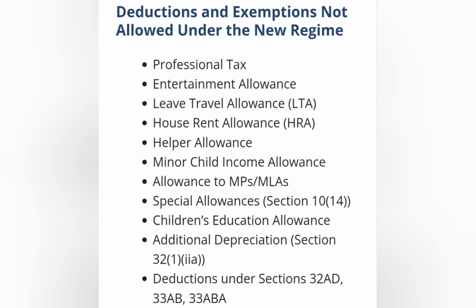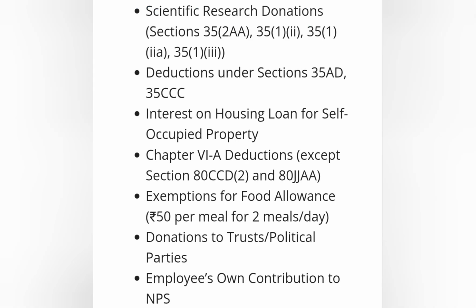Deductions and exemptions not allowed under the new regime: professional tax, entertainment allowance, leave travel allowance LTA, house rent allowance HRA, helper allowance, minor child income allowance, allowance to MPs and MLAs, special allowance Section 10(14), children's education allowance, additional depreciation Section 32(1)(iia), deduction under Sections 32AD, 33AB, 33ABA, scientific research donation Sections 35(2AA), 35(1), deduction under Sections 35AD, 35CCC, and interest on housing loan for self-occupied properties.